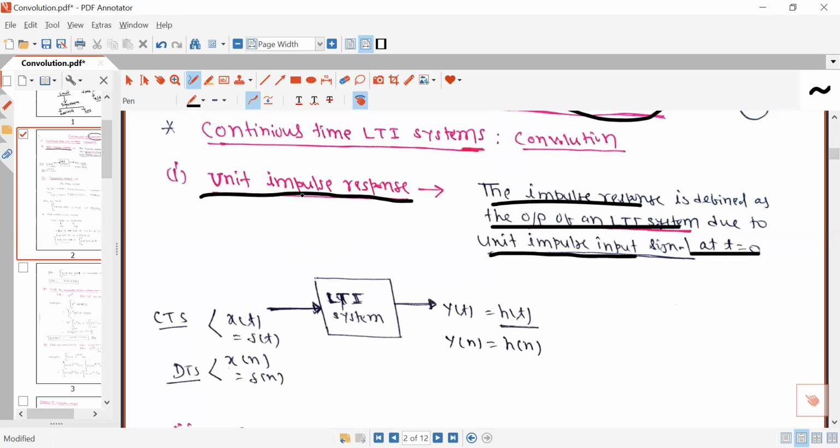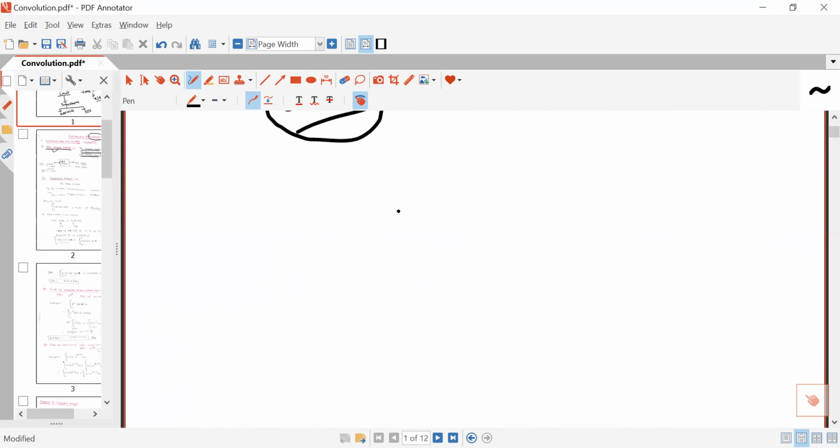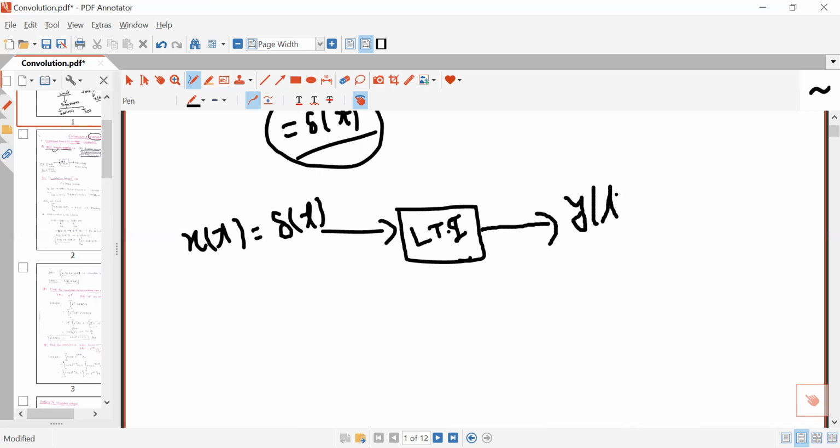The simple meaning is, if this is an LTI system, linear as well as time invariant, and excitation to the system is delta(t), then the response to this excitation, that is y(t), will be called unit impulse response, and it is usually written as h(t).